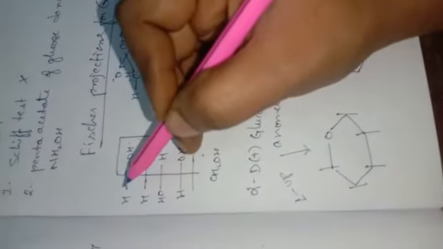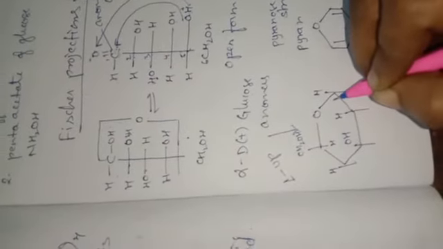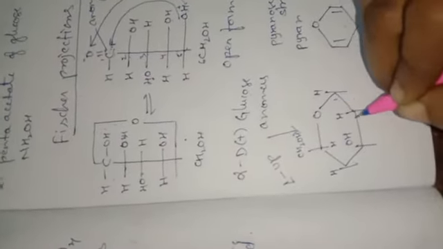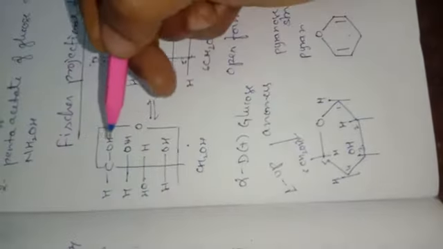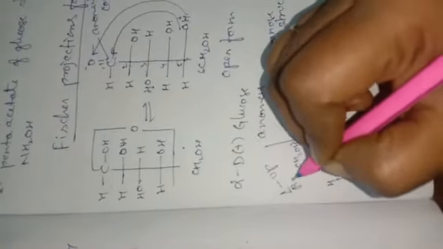First H, H, next H, next OH, next H, and this one comes here as CH2OH, and here H. So the first carbon is here, 1, 2, 3, 4, 5, and this is the 6th carbon. Understand, children?